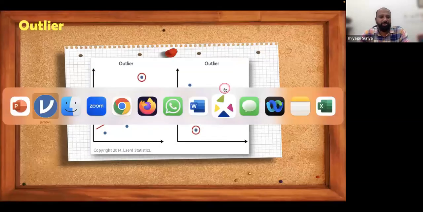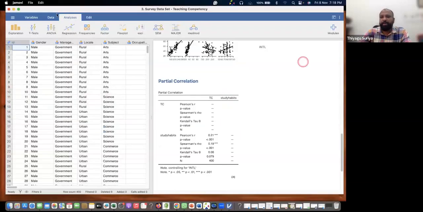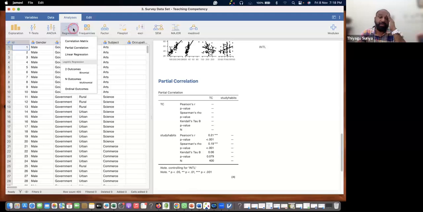So can we go to the regression now? Okay, now I'm moving to the data sets. I'm going back to the regressions, and which one can we go with? These are the logistic regressions. Just check: two outcomes, binomial, is nothing but logistic regression. Similarly, multinomial is the ordinal. Hope you are getting this.